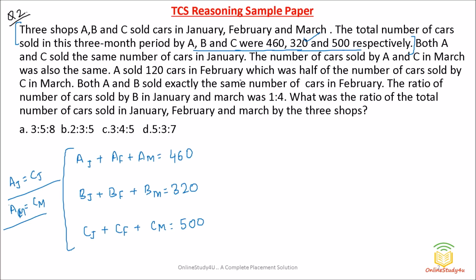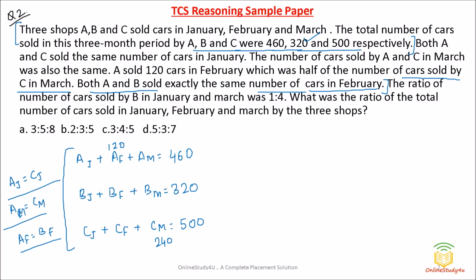A sold 120 cars in February. So A sold 120 cars in February. Okay, very good. Which was half of the number of cars sold by C in March. So definitely C would have sold 240 cars. Then only half of 240 will be 120. This is also done. Both A and B sold exactly the same number of cars in February. So both A and B sold the same number of cars in February. Till here we have noted down all the data.